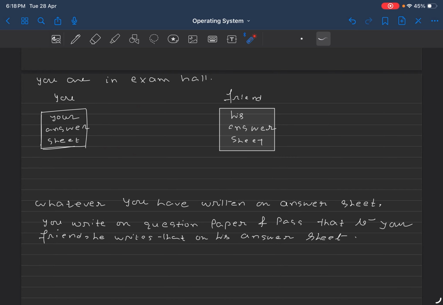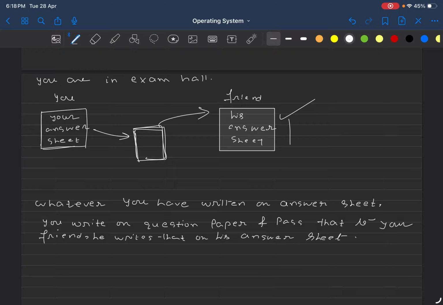What does your friend do? Let's say this is a sheet. You have written everything in your sheet, and this sheet is passed to your friend. Your friend comes and reads whatever answer you have written in the sheet. The friend copies it into his own sheet. So that is how this pipe communication works.